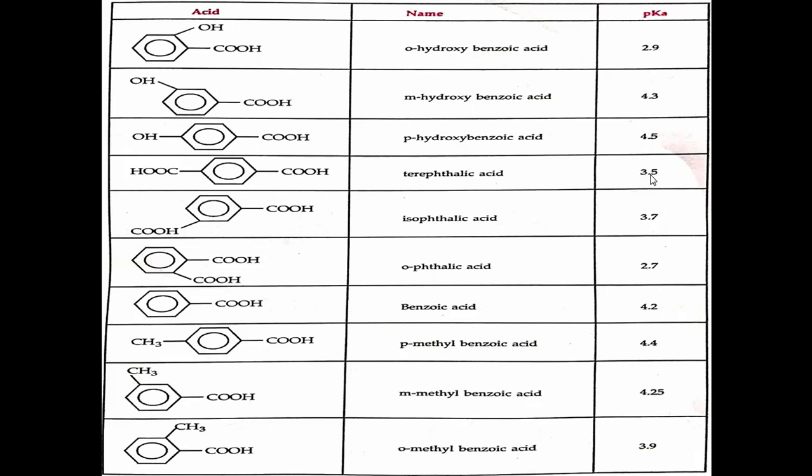If these two carboxylic acid groups are present at 1,3 position to each other, then it is isophthalic acid. And when these two carboxylic acid groups are present at 1,4 position to each other, then it is terephthalic acid, right? So different examples are given. Then orthomethylbenzoic acid, that is orthotoluic acid, and it has the pKa value 3.9.